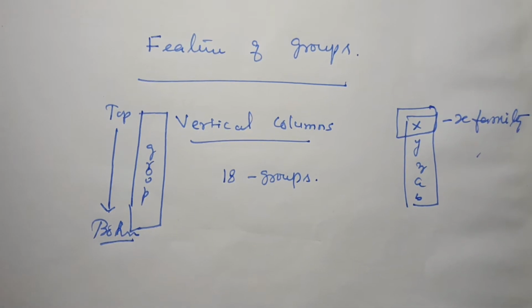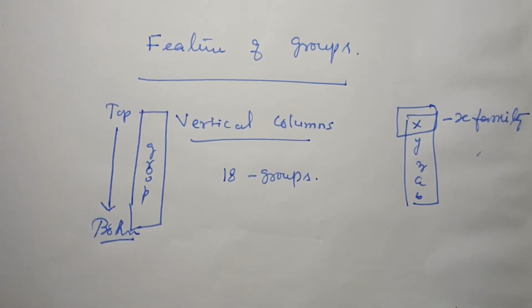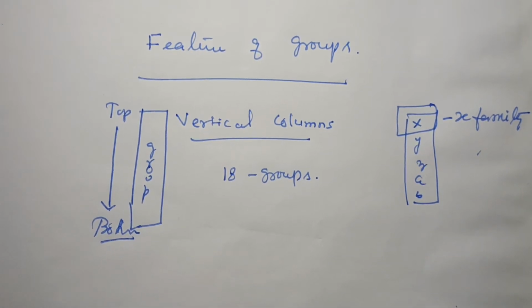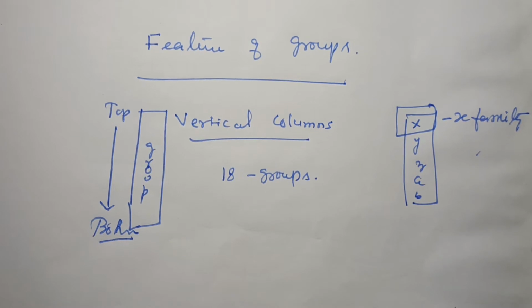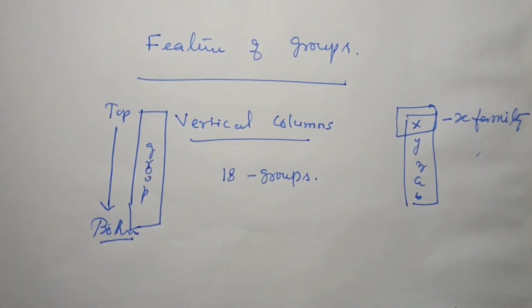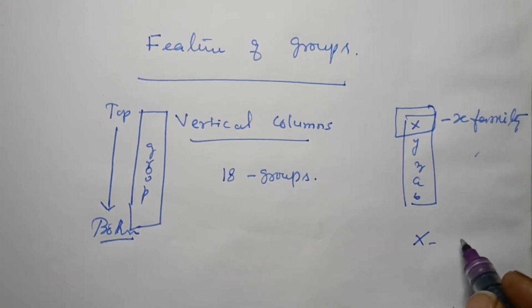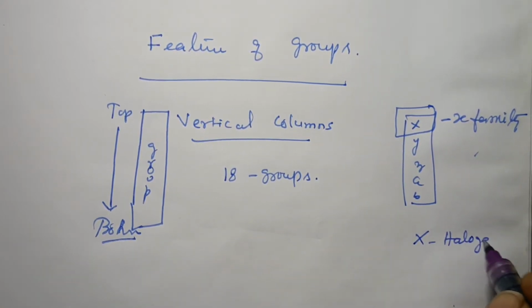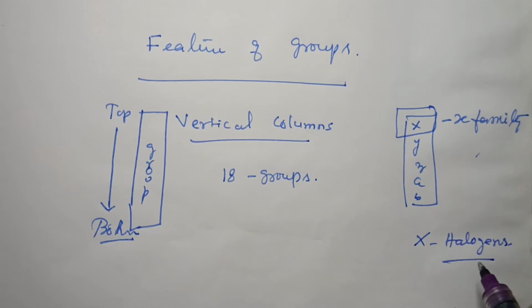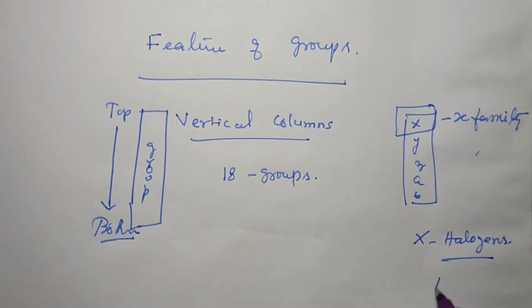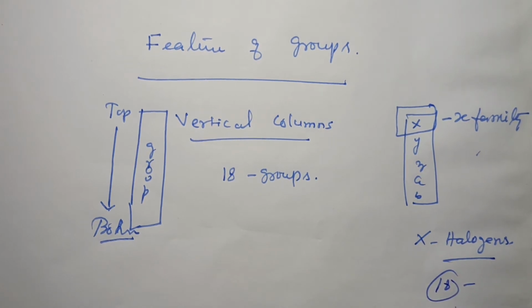This is the identification of every group based on their properties. The same categories of property are commonly placed in the same group. For example, X is the halogens. So the halogens family is the 17th group, and the 18th group is the inert gases.